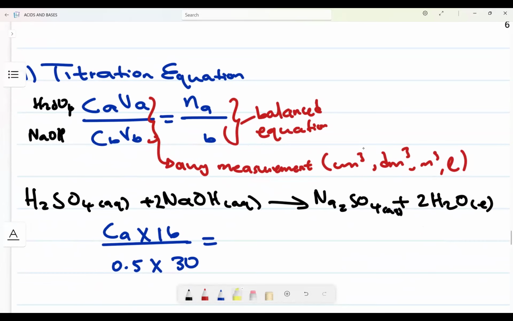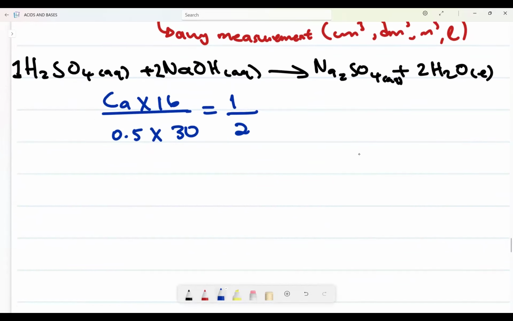H2SO4, our acid, has 1. So the number of moles of acid is 1, and the number of moles of our base is 2, from the balanced chemical equation. Therefore, it's just a matter of mathematical gymnastics. Ca will be 1 divided by 2 multiplied by this whole part, which is 15.